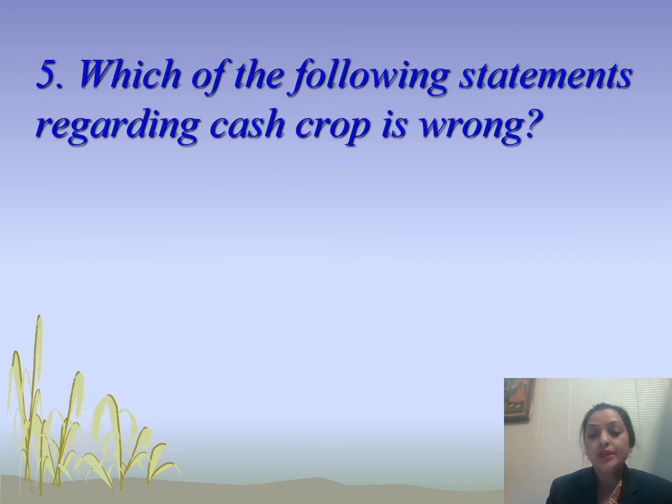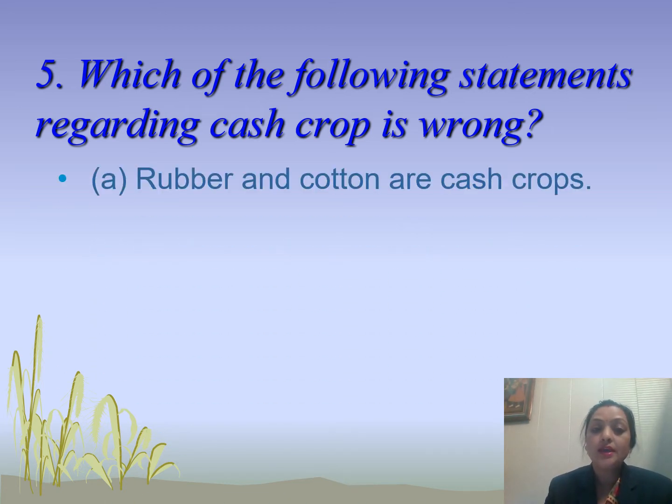Now students, here goes the last question of question number A. Which of the following statements regarding cash crop is wrong? Now we have to keep in mind that the sentence should be wrong regarding the cash crop. So the first option is rubber and cotton are cash crops. So this is true or false?